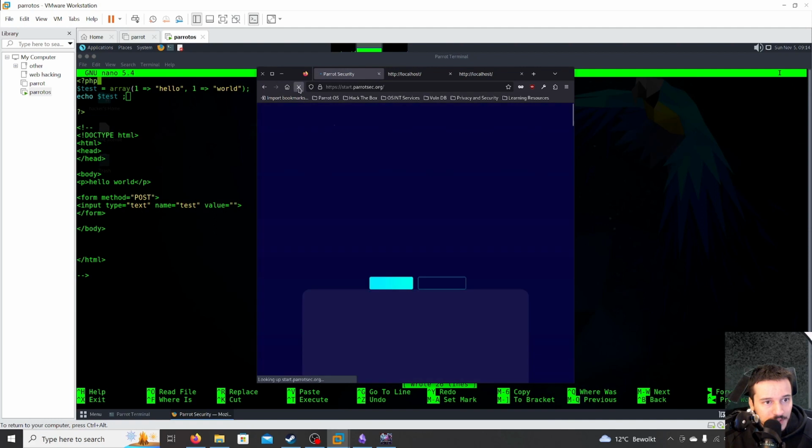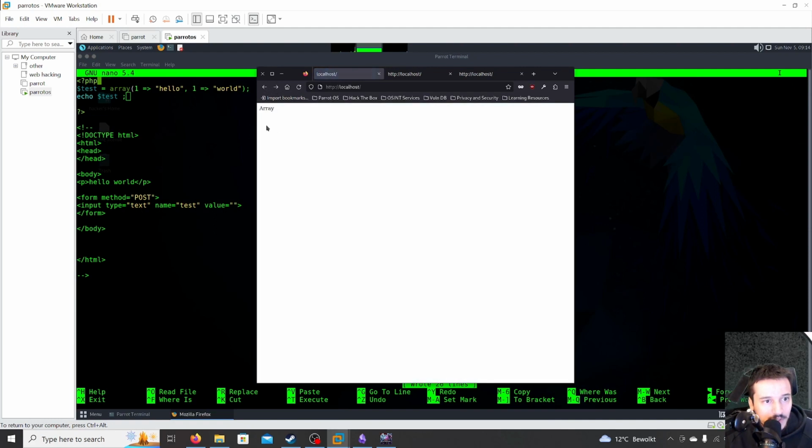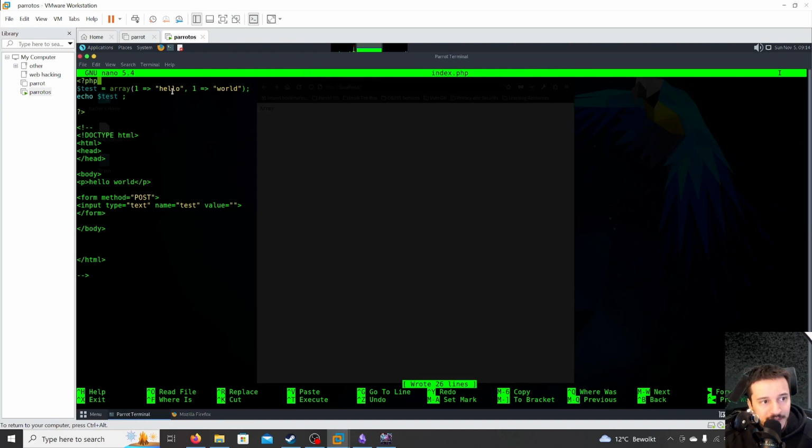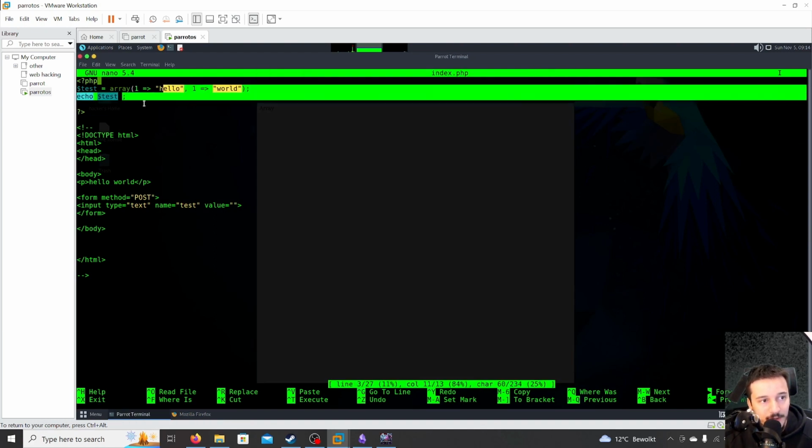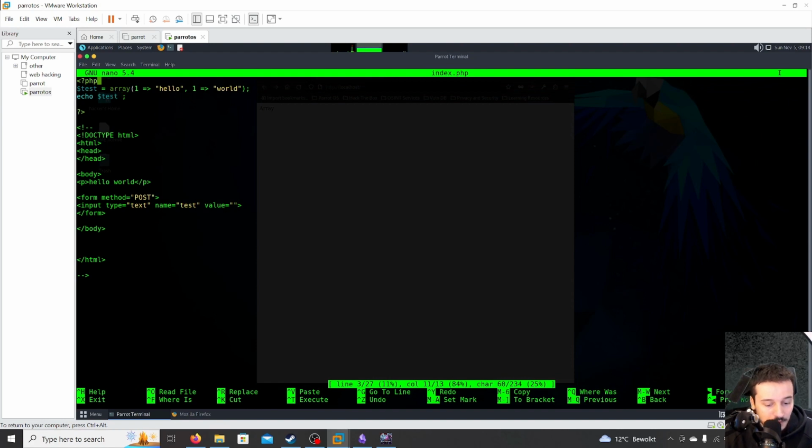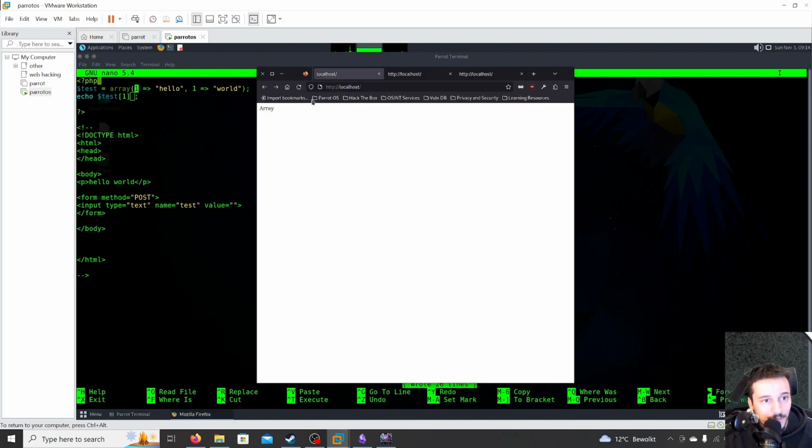So if we refresh it now, you can see it will print an array. It will not print the data. And if we want to print the data from the array, we have to use the key. So this is the key and this is the value. So if we want the first data, we just press 1. We press the key, we save it, and we can see world.